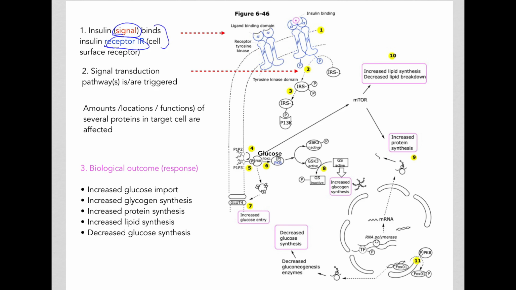This binding will lead to the signal transduction pathway that will cause the amounts of proteins, or the locations of proteins, or the functions of various proteins present in the cell to be affected. That will lead to some sort of biological outcome that we discussed in previous videos, such as increased glucose import into cells, increased glycogen synthesis, protein synthesis, lipid synthesis, as well as decreased glucose synthesis.